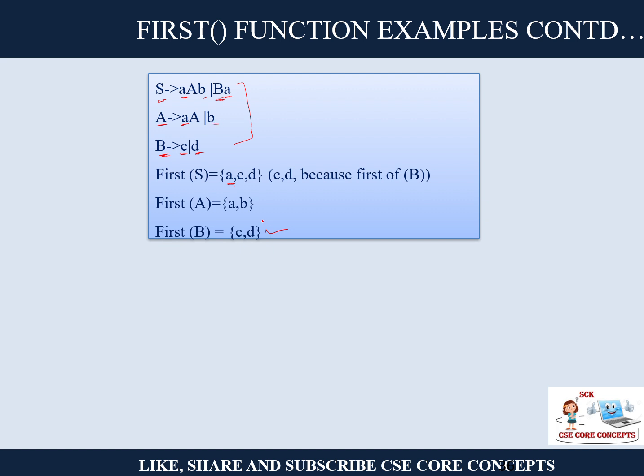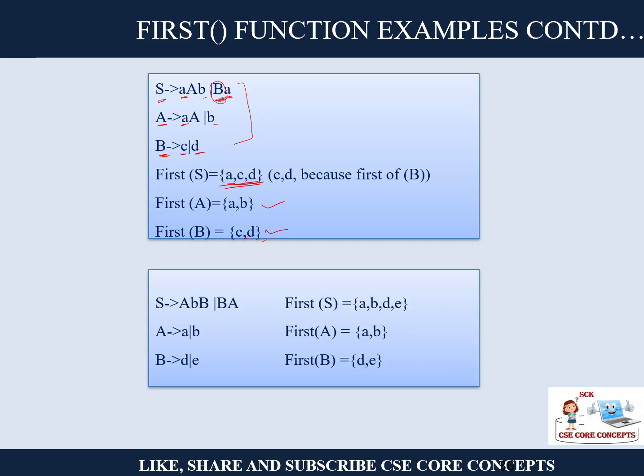It is done. Now this was remaining, right? We had only encountered a. Now what about this rule? The first of B. What is the first of B? c and d. So you add c and d. So a, c, d is the first of S. So we have seen that if you have a non-terminal and you do not have a first terminal, then for that non-terminal, whatever is the first, that will be added.